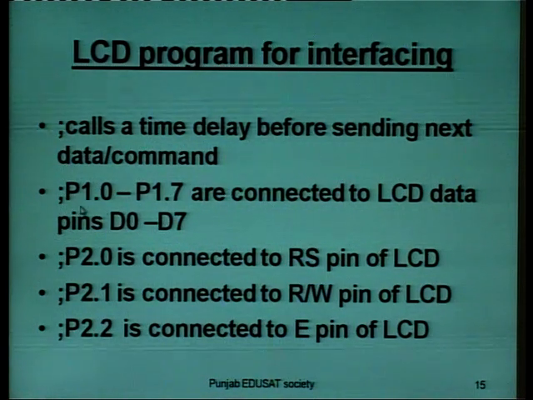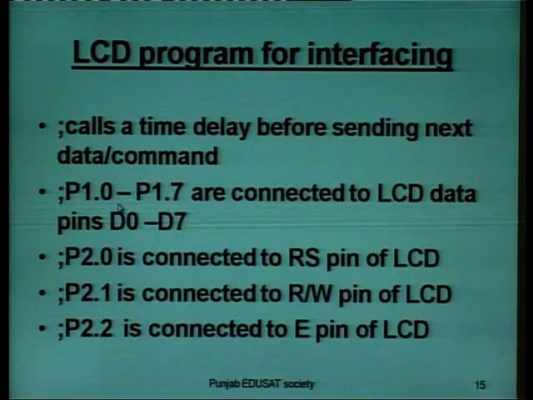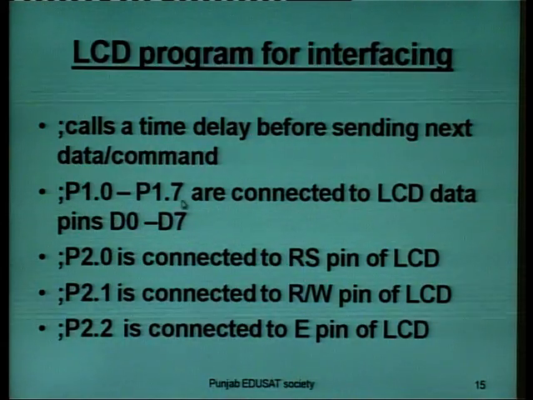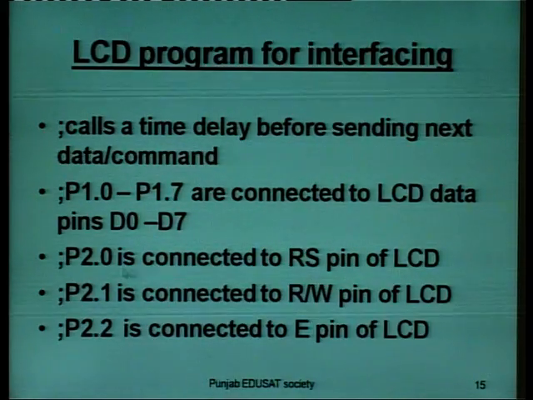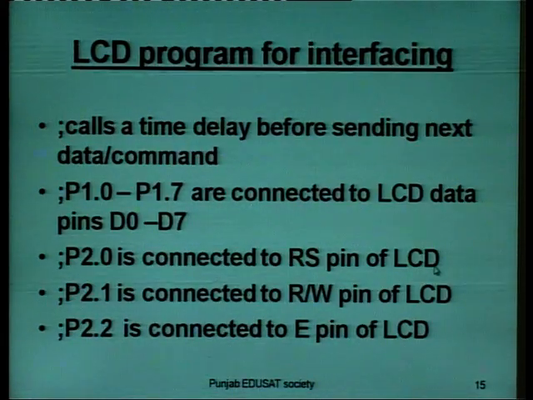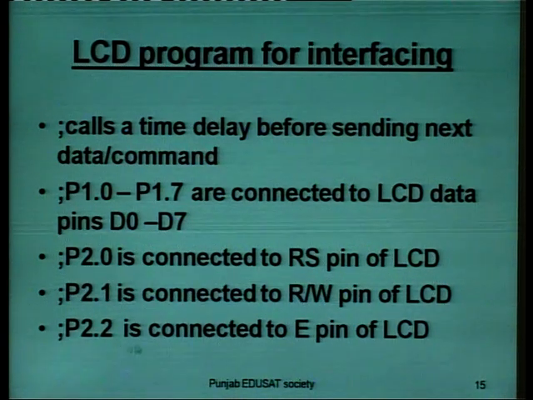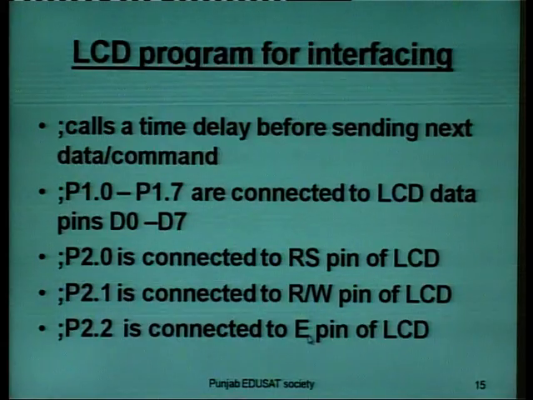Pins P1.0 to P1.7 are connected to the LCD data pins D0 to D7. Of port 2, P2.0 is connected to the RS register select pin of the LCD. P2.1 is connected to the read/write pin of the LCD. Then P2.2 is connected to the enable pin of the LCD.